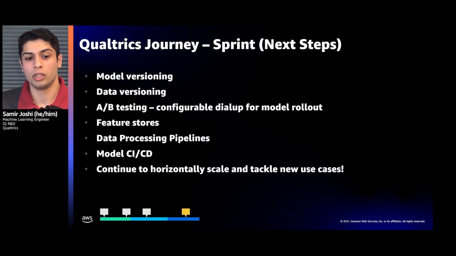Looking ahead, we look at the sprint phase and how we can leverage SageMaker to achieve it. This includes functionality such as model versioning, data versioning, A/B testing, and configurable dial-up for rolling out models, feature stores, data processing pipelines, model CI/CD that joins in with our code CI/CD, and continue to tackle new use cases as we horizontally scale.